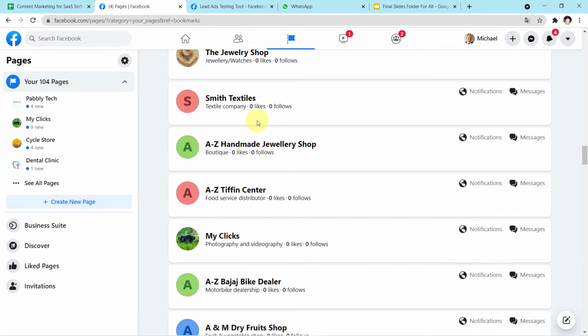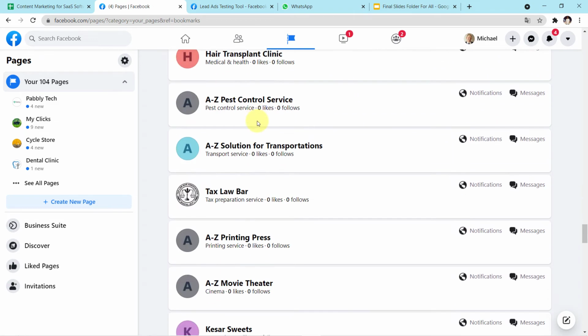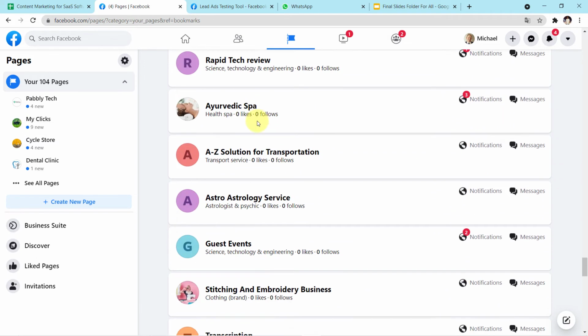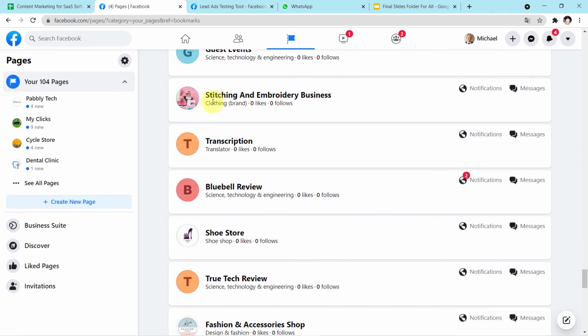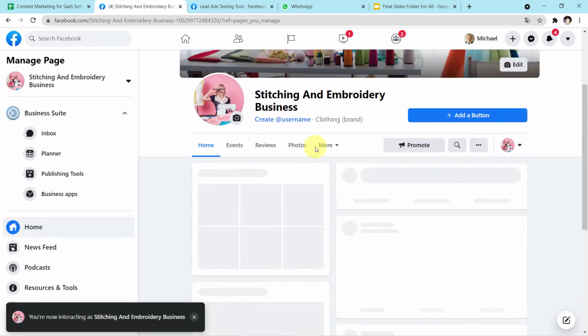Let me show you the particular page which I have created for this workflow. Let me search for the page. Let me show it to you. Okay, this is the particular page, stitching and embroidery business. Okay, I've created this page. Let me enter the page for you.